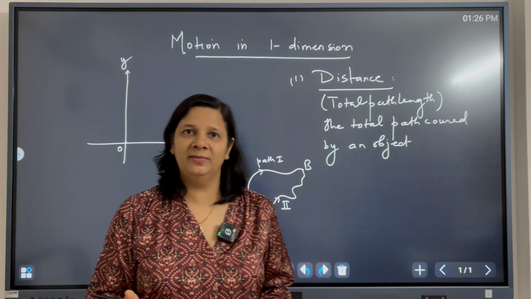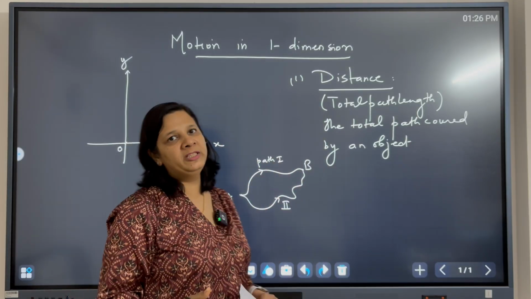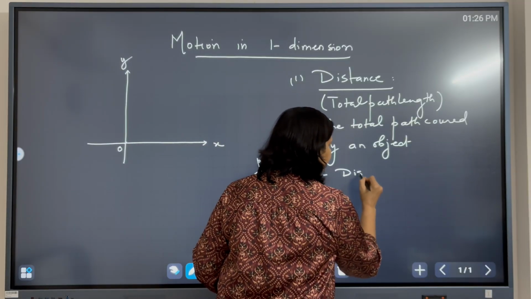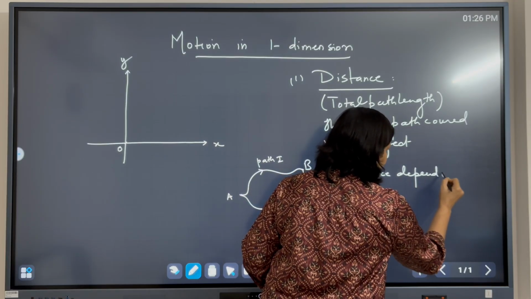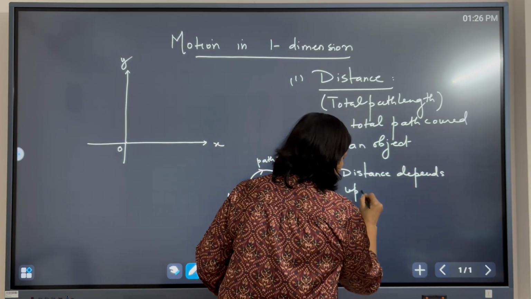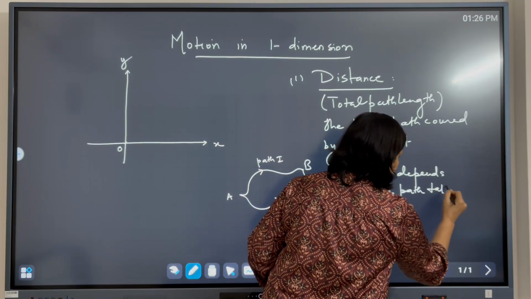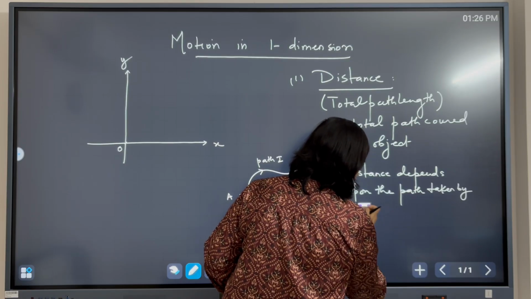It will change, right? Because the total path covered by the object will change. So another important point is that distance depends upon the path taken by the object.